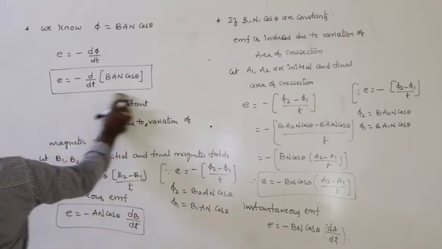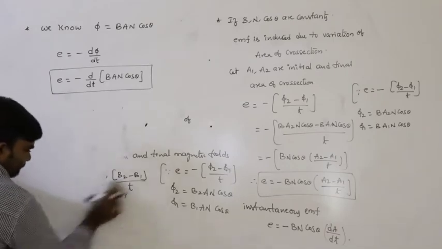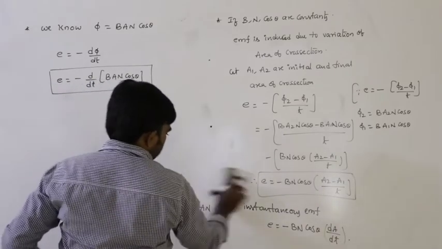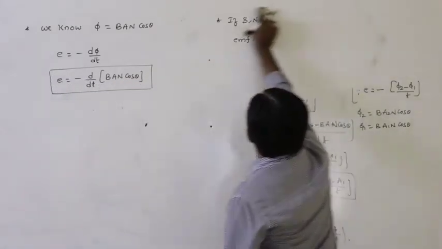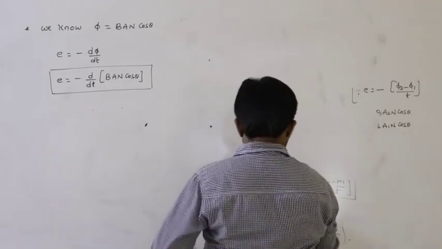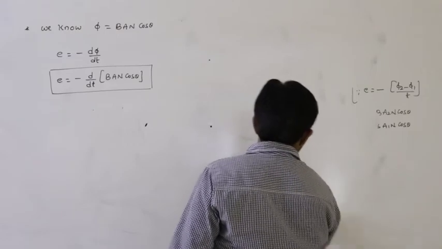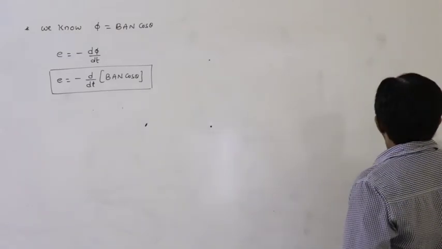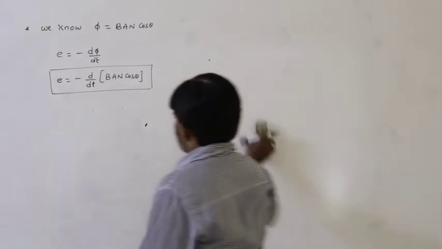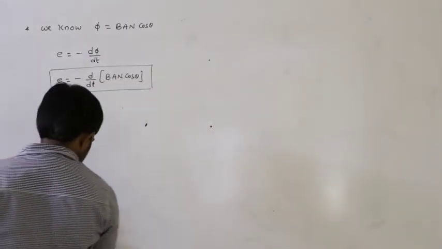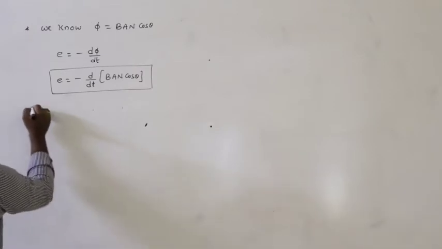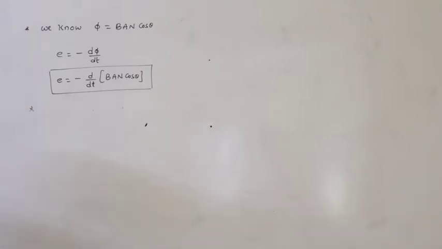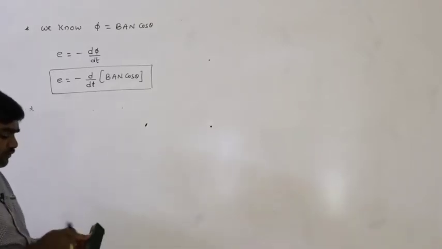Next, the third application. Here we discussed the variation of B and A. Next, variation of n, the number of turns.